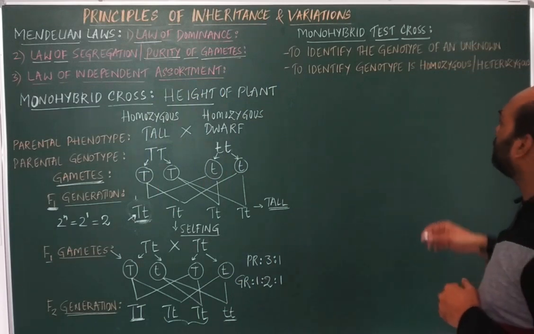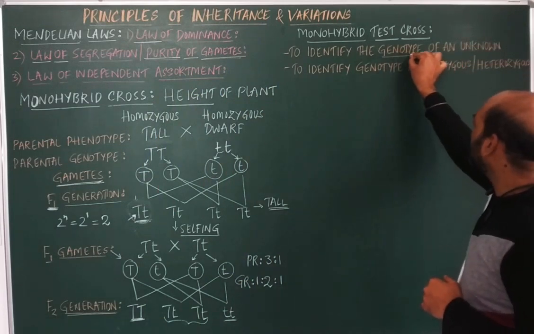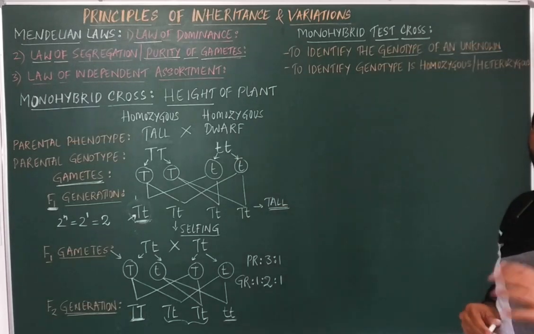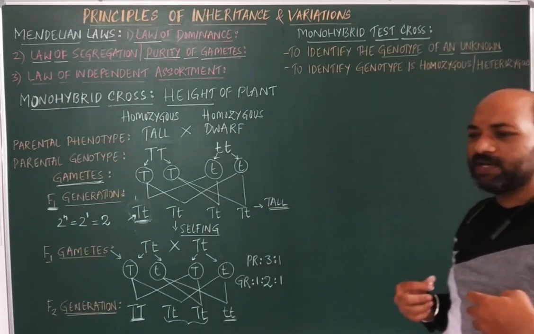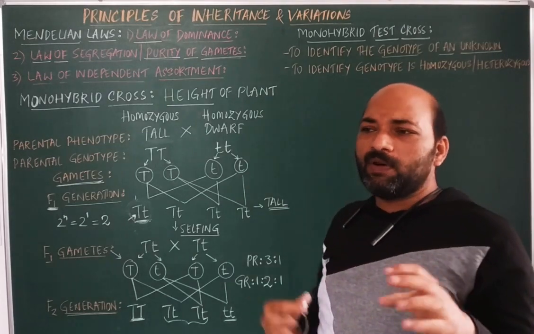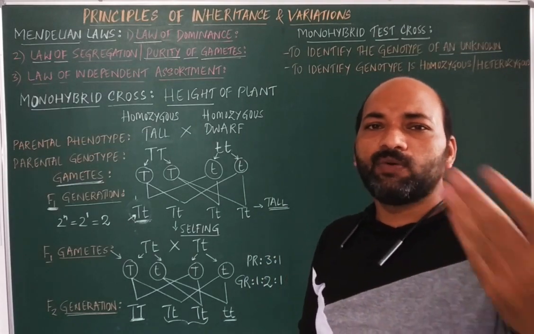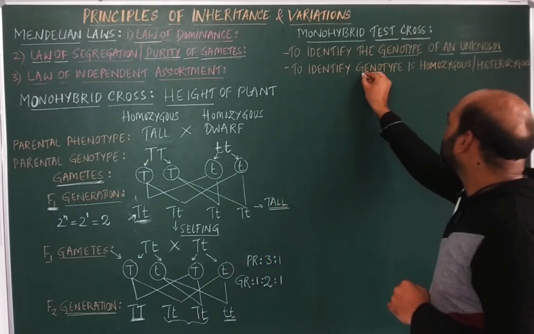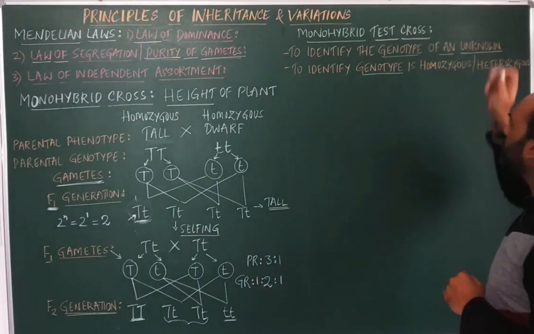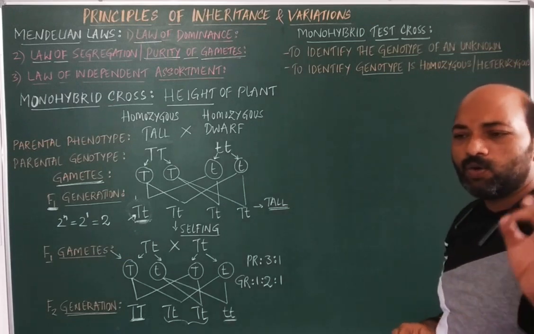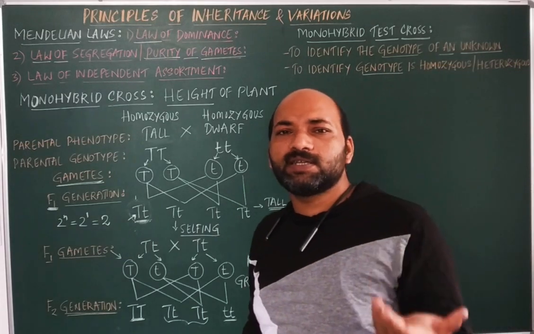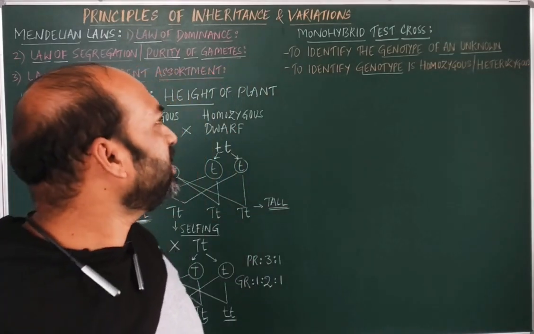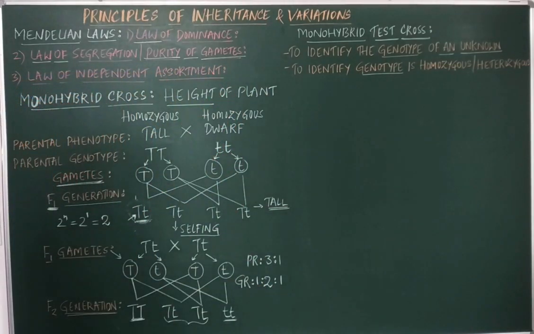A test cross can be conducted to identify the genotype of an unknown individual. And it can also identify whether that individual is in homozygous or heterozygous condition. That can be identified very easily by conducting a test cross.